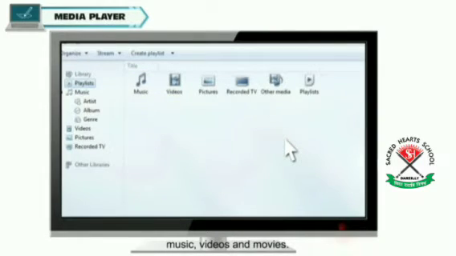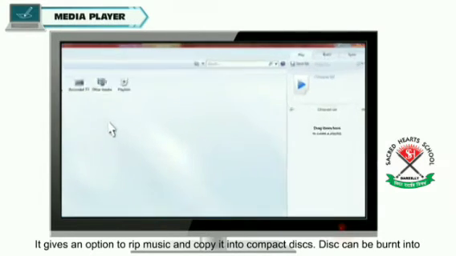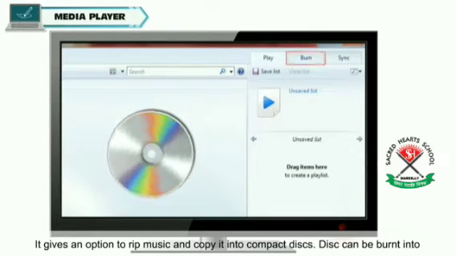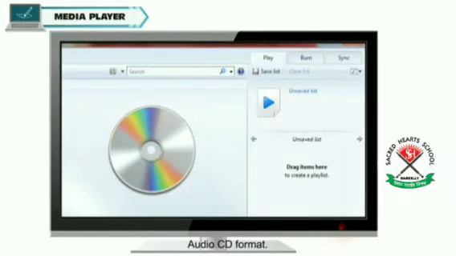Windows Media Player is a computer program used for playing multimedia files such as music, videos and movies. So Windows Media Player is a software using which you can view all the music and video files of your computer and from the internet and from the CD. It gives us an option to rip music and copy it into compact disc. This can be burnt into audio formats. Means we can get the CD copied to the computer.